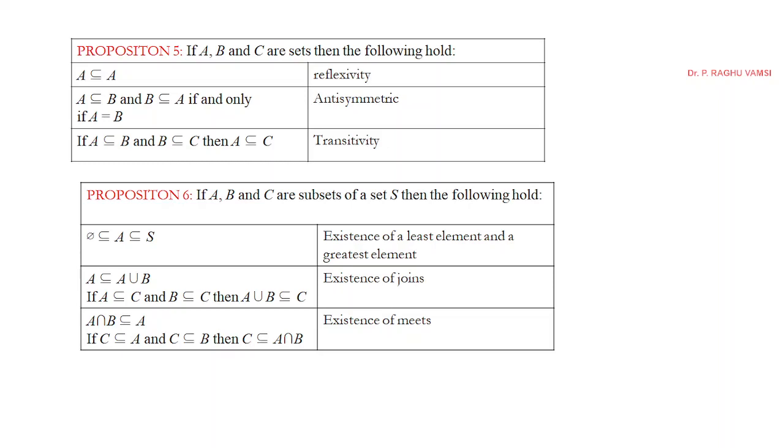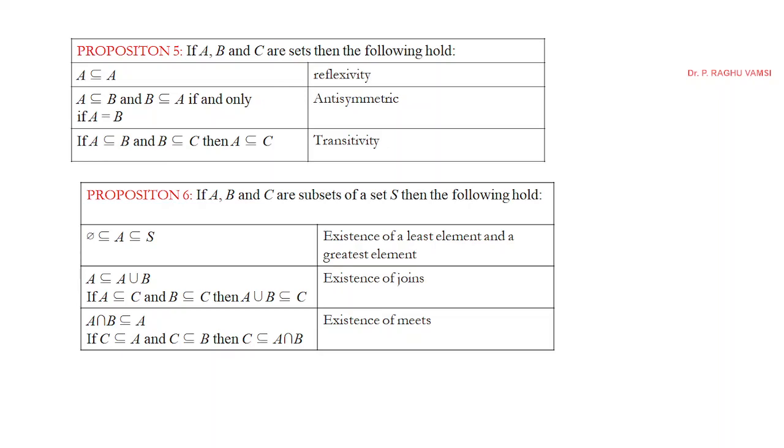Antisymmetric: A is a subset of B and B is a subset of A if and only if A is equal to B. That means both the sets are having the same elements, then only you can say this, which is called antisymmetric. Next is transitivity. If A is a subset of B and B is a subset of C, then A is also a subset of C.